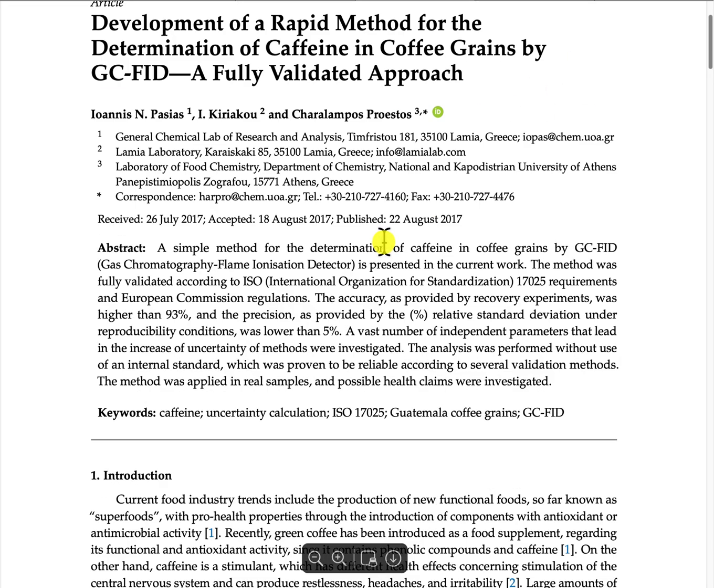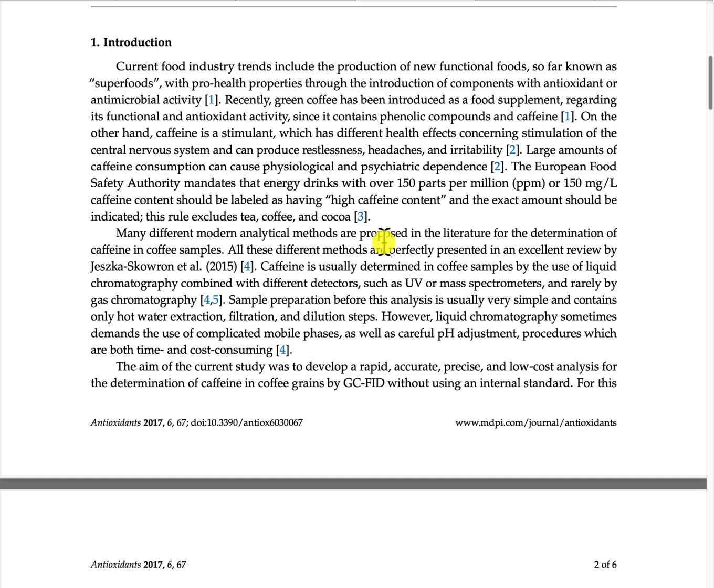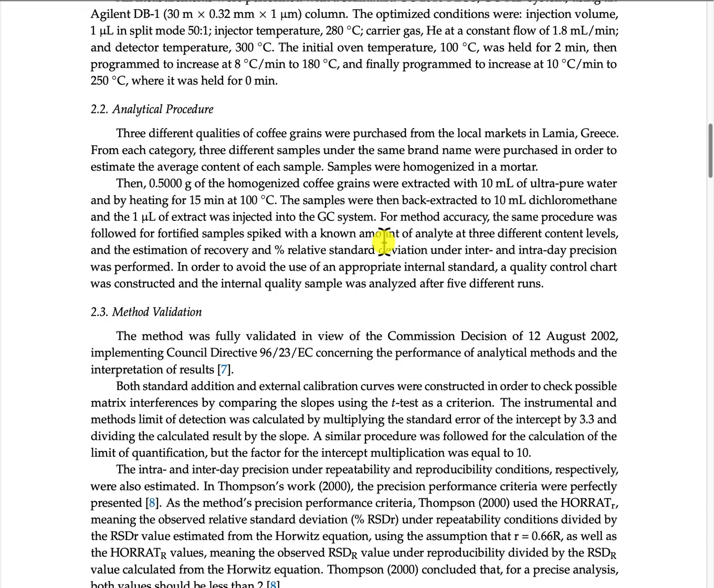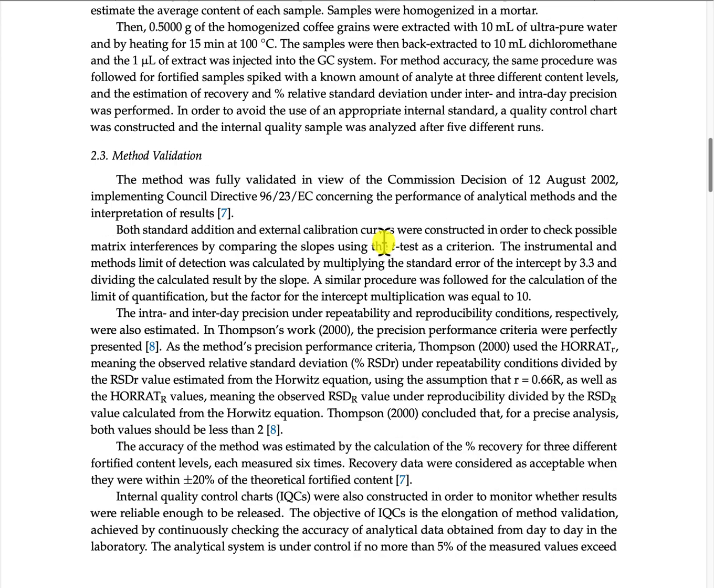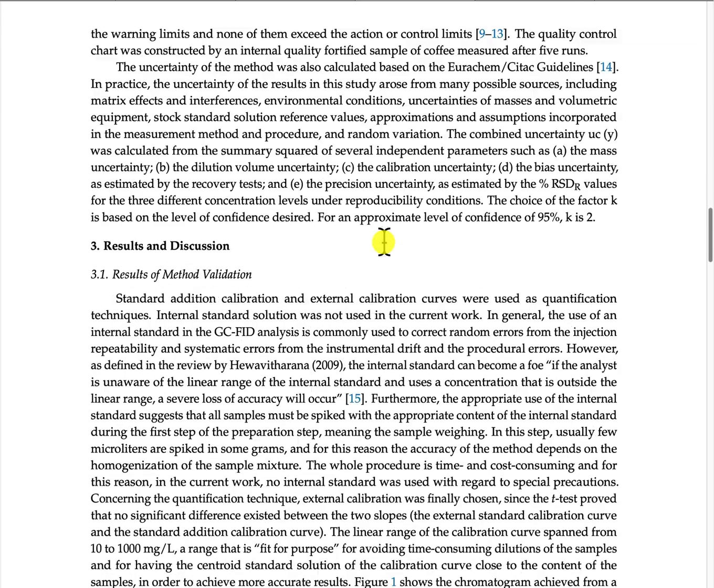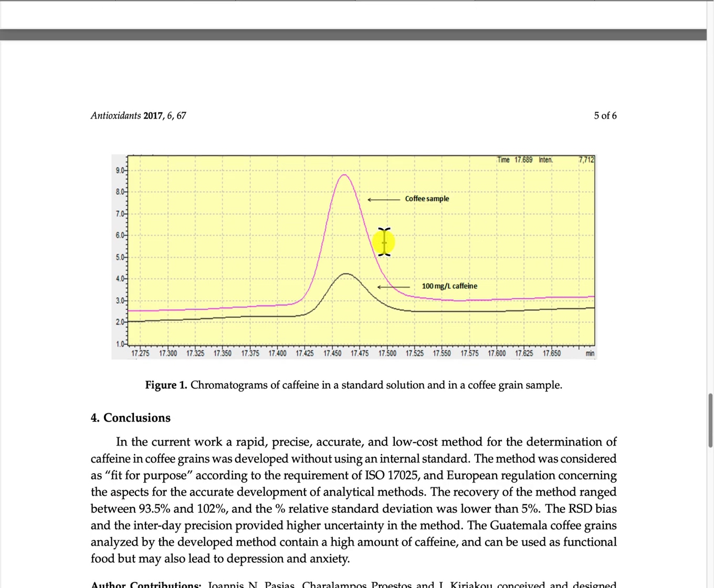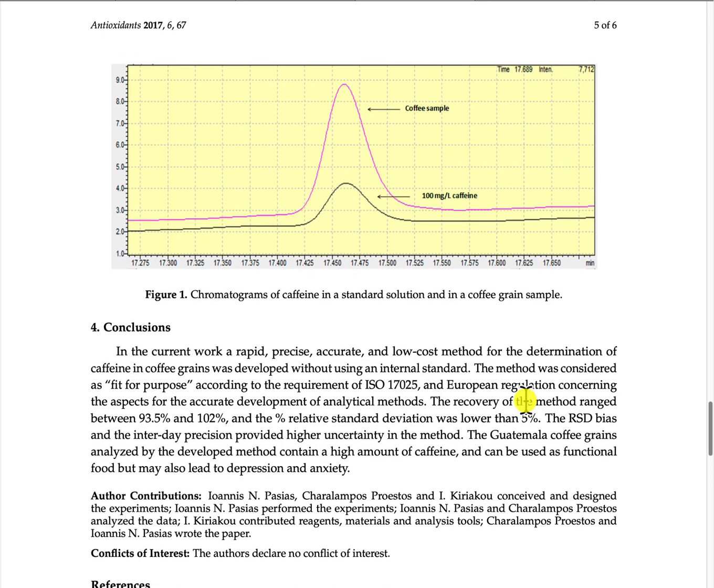Okay, so this is the full text, and I'll scroll down to see if I can find the actual GC chromatogram. Okay, so there you have it. There's the GC chromatogram. Chromatograms of caffeine in a standard solution and in a coffee grain sample. Okay, so that's pretty much it.